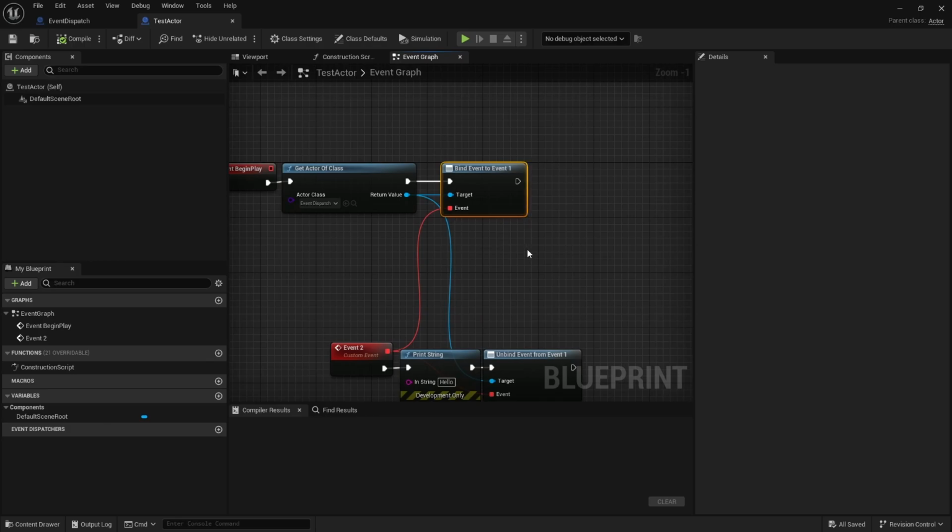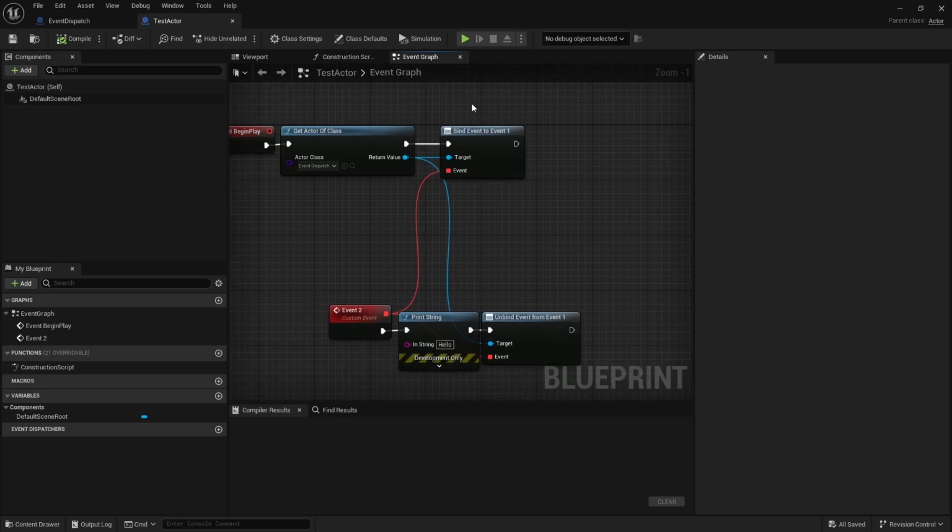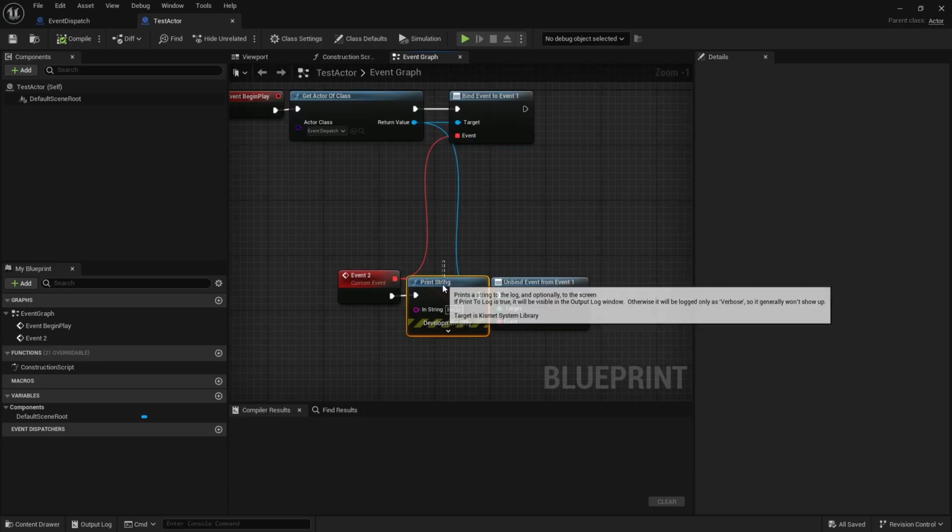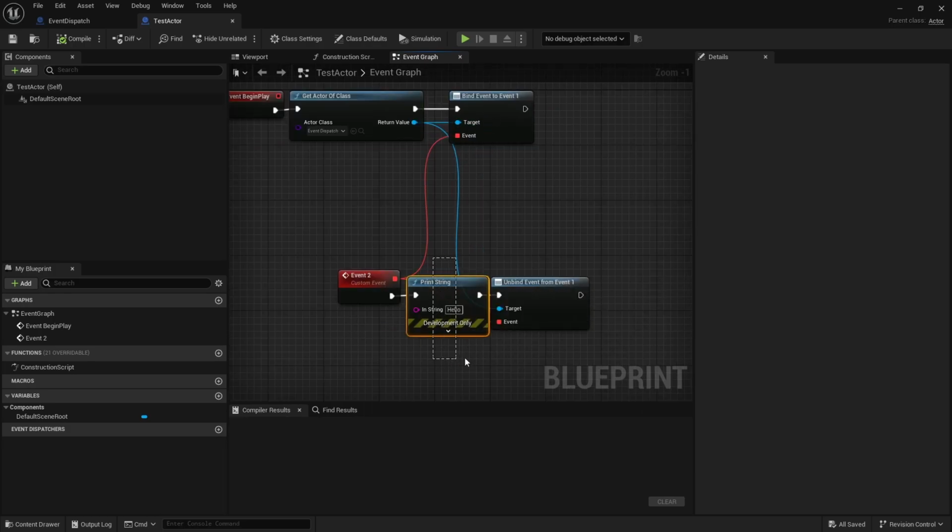So we have to create first the bind to. Basically what this means is we want to connect event 2 to event 1, and this is where we get the reference to event 2. And when they are connected, when the event 1 triggers, we're going to trigger event 2, which basically prints hello.